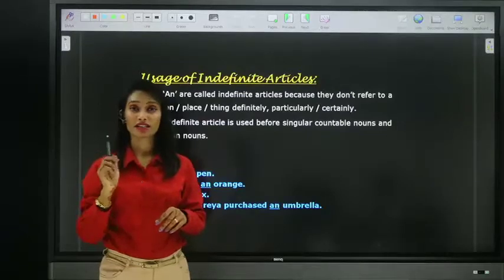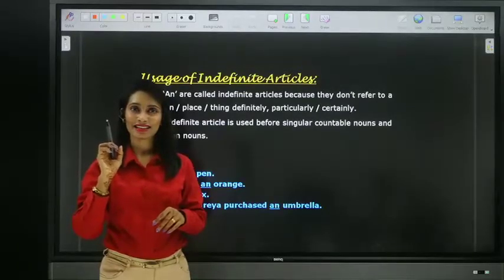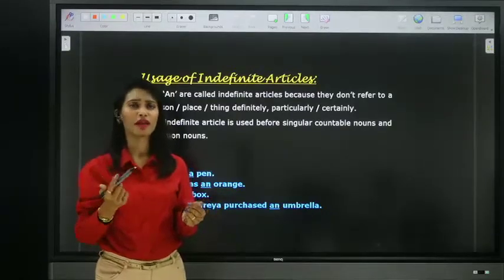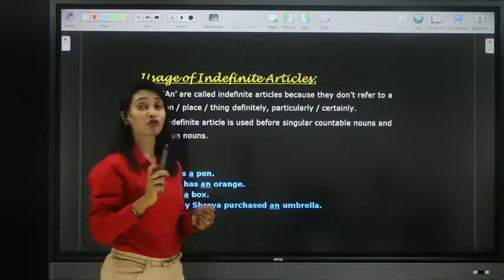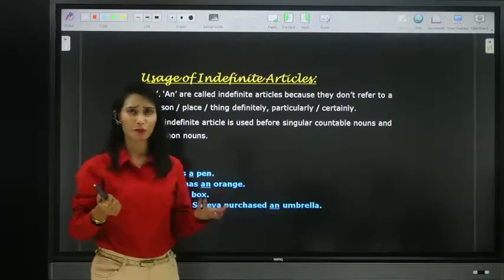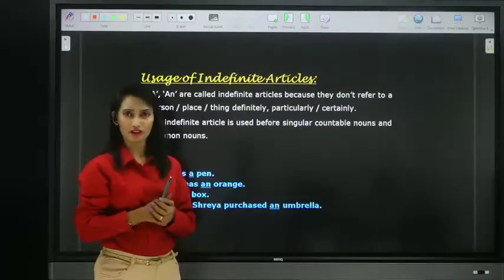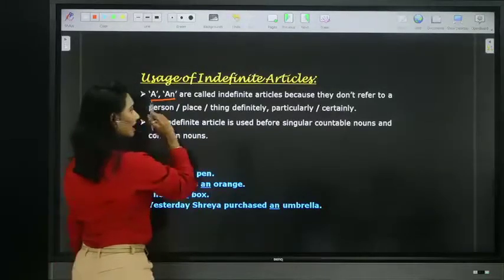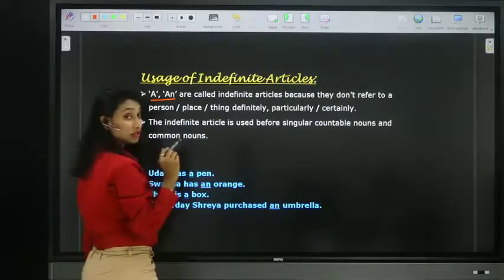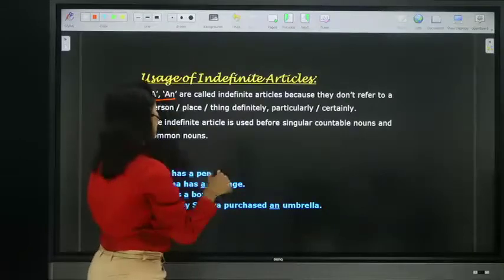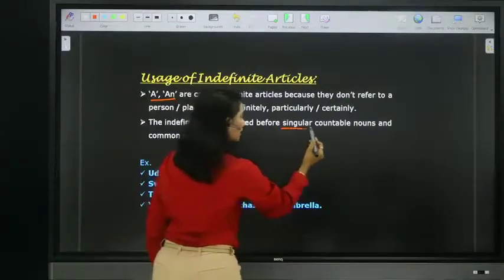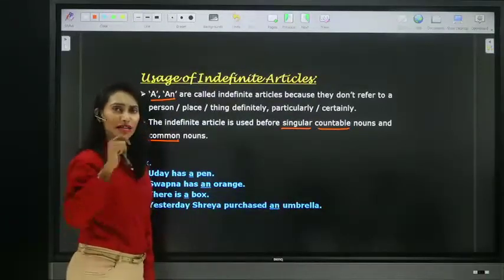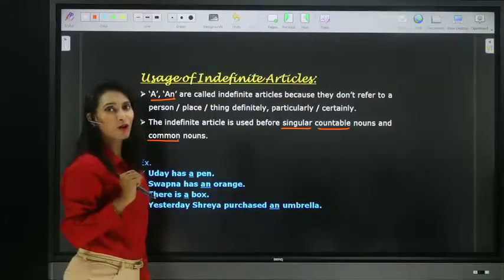But you cannot say a kindness. Kindness is uncountable. We cannot use them before uncountable nouns. And we have to place them only before common nouns. We cannot use them before proper nouns or other kinds of nouns. So remember, articles a and an are indefinite articles because they do not refer to a particular person or a thing, and they are placed only before singular, countable, common nouns.